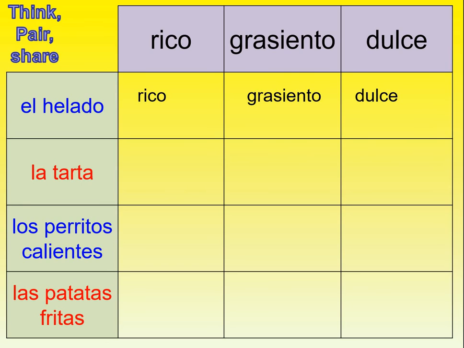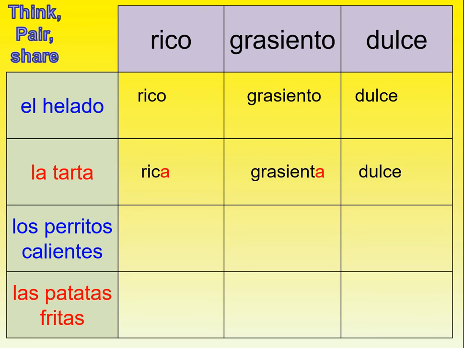You don't need to write anything down, and just have a think now about the spellings for delicious, fatty, and sweet to go with all of these words here. Tarta is cake, perritos calientes are hot dogs, and then chips. Okay? Okay, so you should have had a little think now about those. So rico would be rica, grasiento would be grasienta, but dulce stays the same.